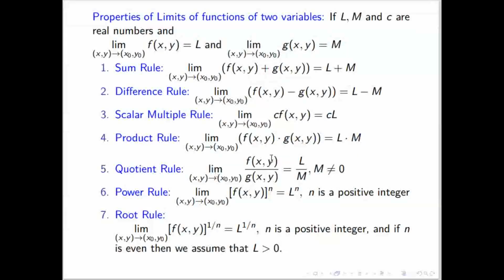Then you can find the division of both limits, and if it has a power, then the limit's power will be the same, and if it has a square root or cube root or nth root, then the limit will also become the nth root. So all the properties which hold in the single variable, the same properties for limits will hold in two variables also.